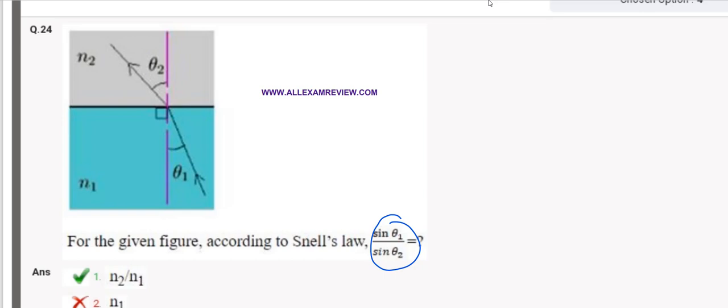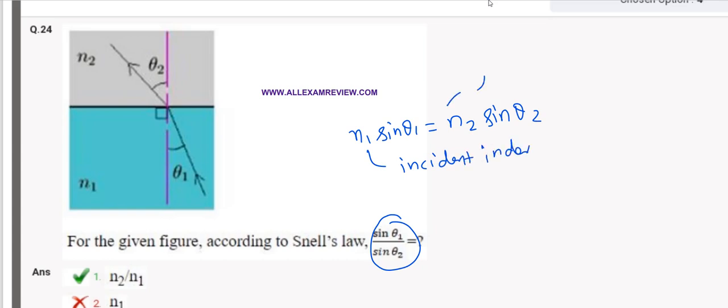Snell's law states that it is equal to n2 upon n1. So n1 sine theta 1 equals n2 sine theta 2. N1 is the incident index, N2 is the refracted index. This is the incident angle and this is the refracted angle.